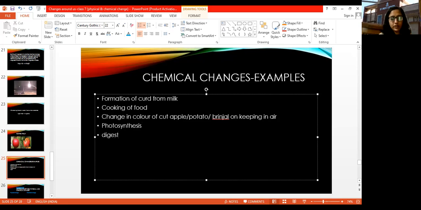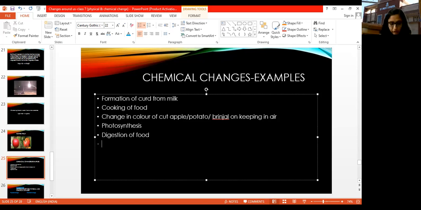Digestion of food. Digestion of food में क्या होता है, हम जो खाना खाते हैं, that is digested with the help of some chemicals present in our stomach. ठीक है, so their digestion takes place and again new substances are formed.